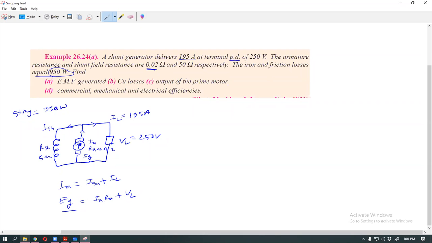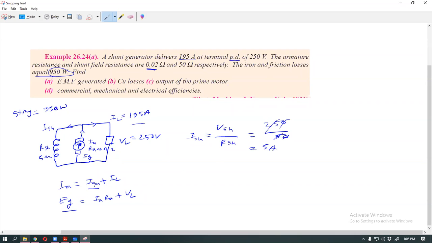You need IA. IA needs ISH and IL. IL is present, and ISH is equal to VSH by RSH. VSH means 250, parallel to VL, and RSH is 50. So this is 5.